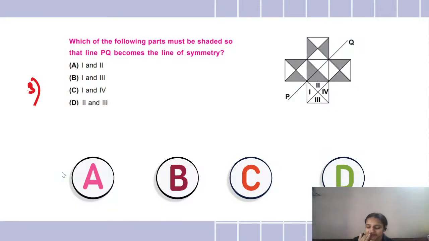And here it is. Which of the following parts must be shaded so that the line PQ becomes the line of symmetry? Now, this is a big shape, right? And you can see there is this line over here diagonally drawn. Okay. So now when we look at it like this, of course, we have to look at the picture a little. We have to rotate it and see.